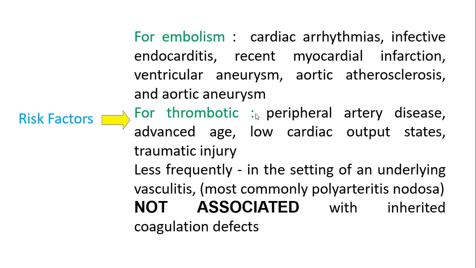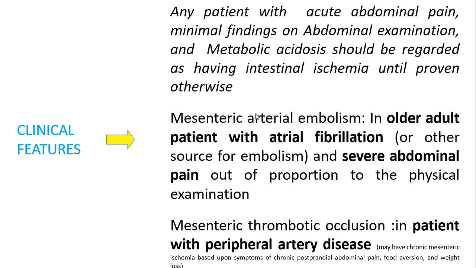What we need to keep in mind is that any arterial thromboembolism, any mesenteric ischemia because of arterial thrombus, is not associated with any inherited coagulation defects. So we need not really look for the whole panel of tests that we do in a venous thrombus.